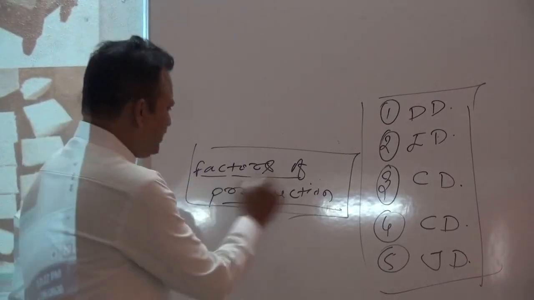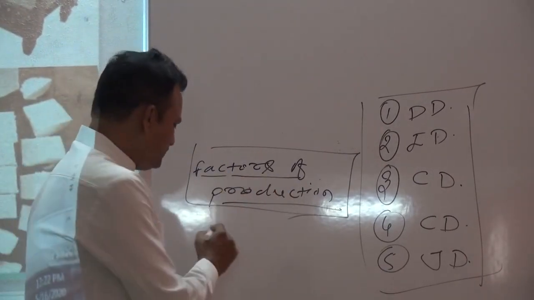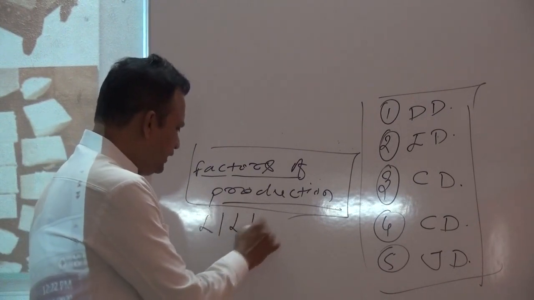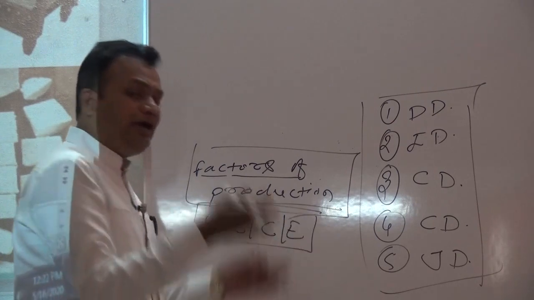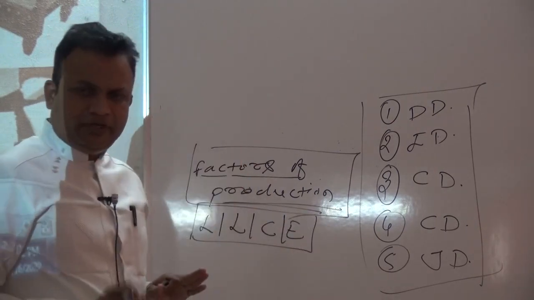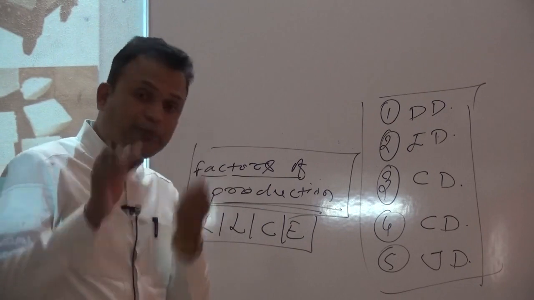It means the factors of production have an indirect demand. That is land, labor, capital and entrepreneur. The demand for all these depends upon demand for the goods and services produced by it.